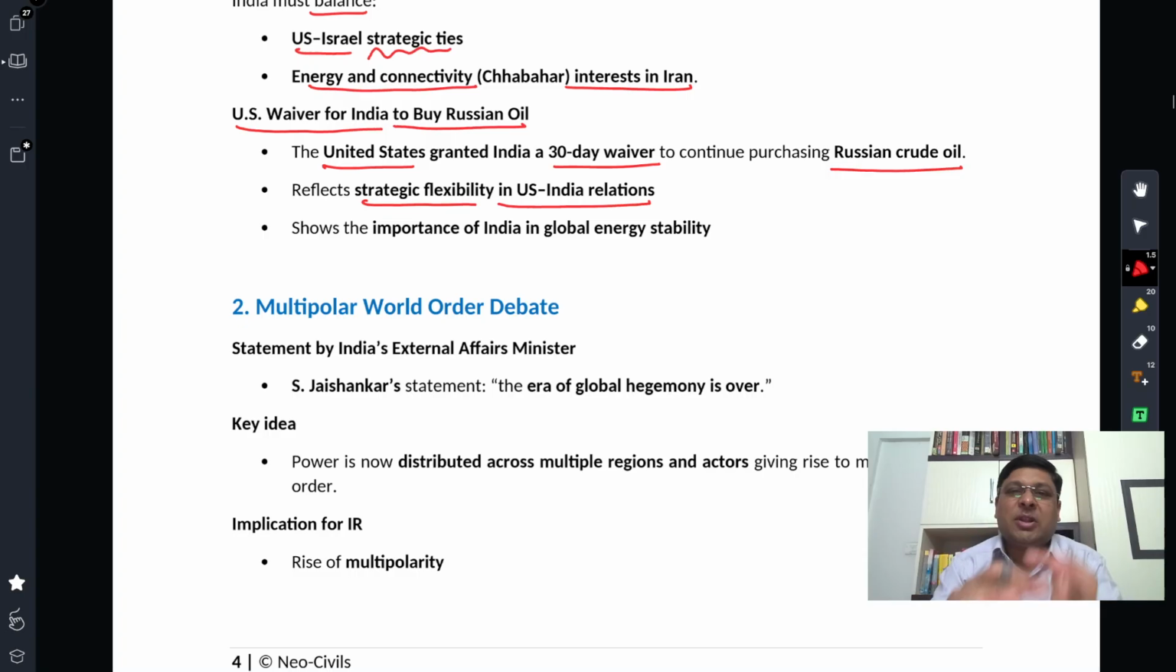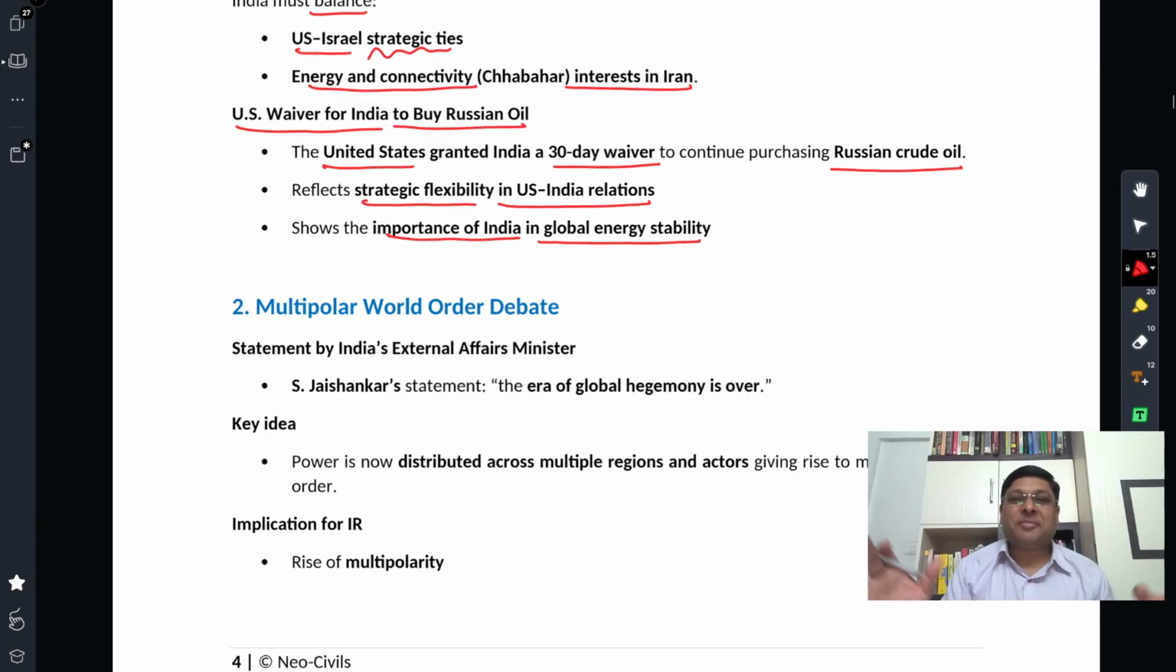And because of this, whenever there's some kind of crisis and India is not taking any kind of side, not of the US as well, despite that, because of the depth of the relation, we get such concessions. That shows the strategic flexibility arising out of the maturity of the relation. It shows the importance of India in global energy stability. India is an important economy, fourth largest economy arguably, and if that economy comes in trouble, the entire world economy may come in trouble. And any economy survives on energy sources. So, in global energy stability, India's energy stability is also an important component.